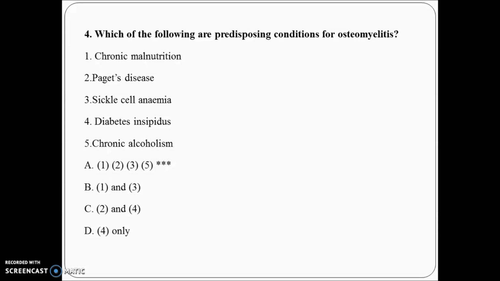Fine. Then it is saying correctly that the multiple thing is there, so the options will be more. So this D option is gone. Then you have to check each and every disease. For this you should have a little bit of knowledge about osteomyelitis. Chronic malnutrition, yes, it can cause osteomyelitis. Paget disease, yes. Anemia, yes. Diabetes insipidus, no, it cannot cause osteomyelitis, but long-standing diabetes mellitus can. Chronic alcoholism, yes, it can cause osteomyelitis. So the answer is A, 1, 2, 3, 5. Like this you have to solve such multiple answer questions.